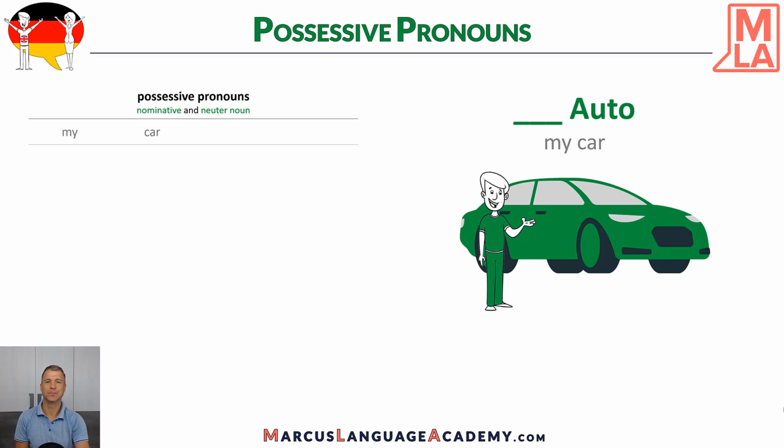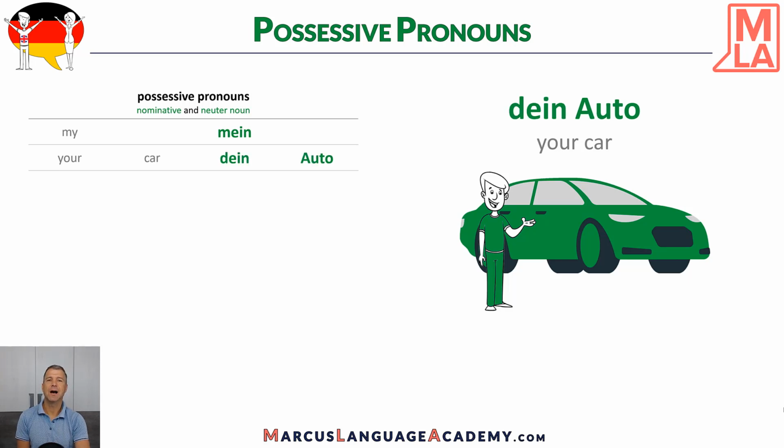So I show you. The neuter noun is mein Auto. So we have here mein Auto, my car. Let's see how we would say your car. Your car in this case, dein Auto. Okay, your car, dein Auto. Now we have the third person. So we start with his car. And his car in German means sein Auto. Okay, mein, dein, sein. Quite straightforward.